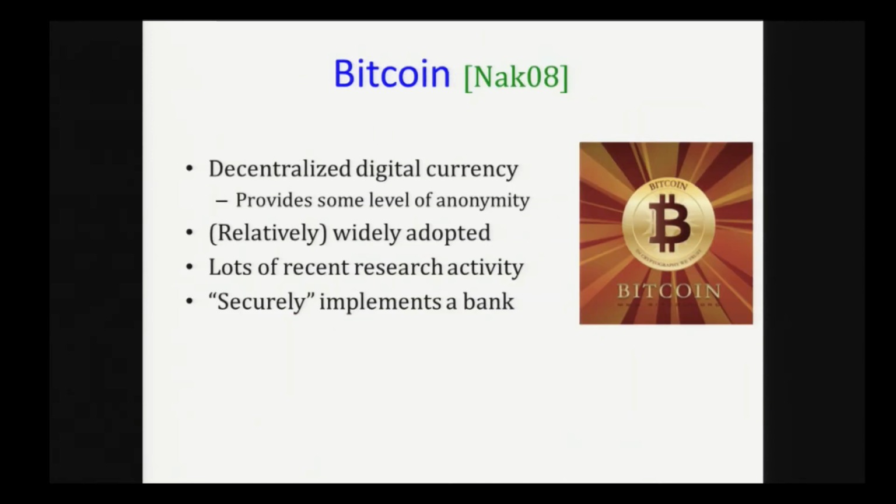This naturally leads us to Bitcoin. As you know, this is a decentralized digital currency. It also provides some level of anonymity, which has led to it being relatively widely adopted. There's also lots of recent research activity which tries to attack the system and break the anonymity. But for this talk, we won't care about the anonymity guarantees provided by Bitcoin. What we care about is that Bitcoin securely implements a bank. Actually, what we'll want is much more concrete and much weaker than this, and we will see this later